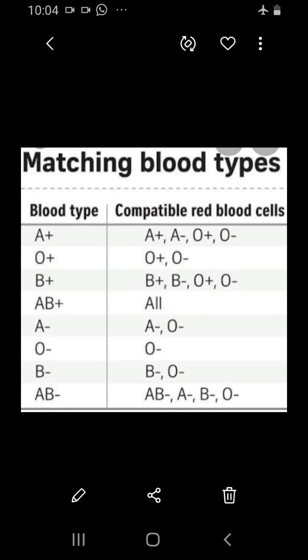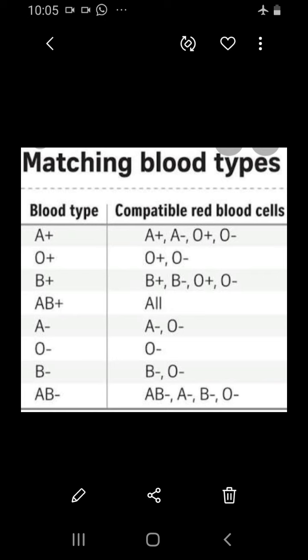So they can receive from A, B and also from O. So they are called the universal recipient. And persons with O blood group are called the universal donor because they can donate blood to all the groups, but they can't receive from all. They can get only from the O group.